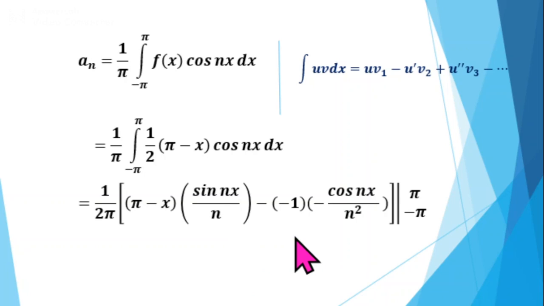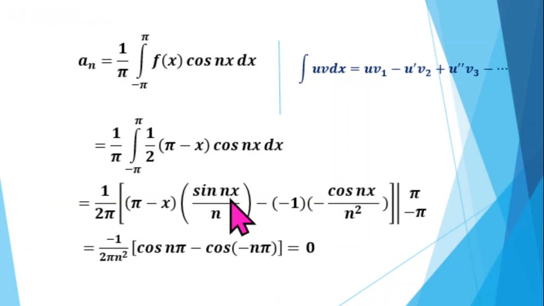So we will get 1 by 2 pi, minus x sin nx by n minus 1 minus cos nx by n square. Apply the limits minus pi to plus pi. For the first term, we have sin n pi 0 and sin minus n pi 0, so the first term becomes 0. Now put the limits for the term containing cosine.